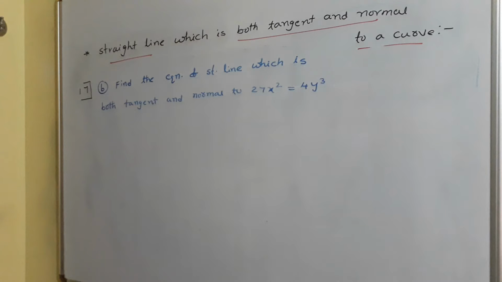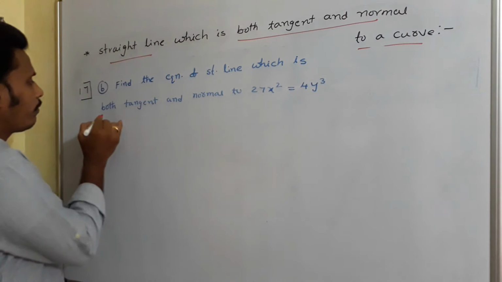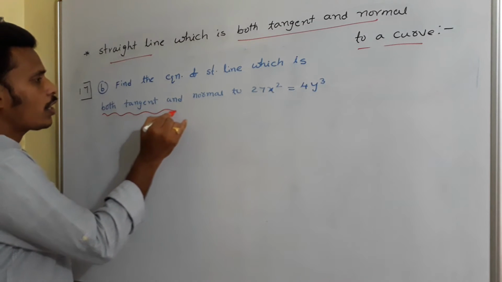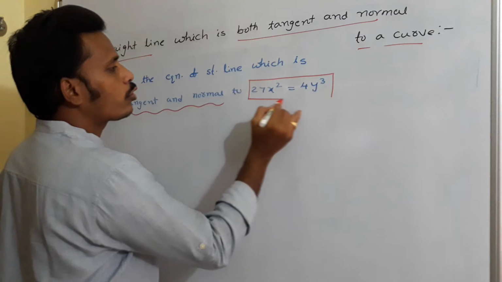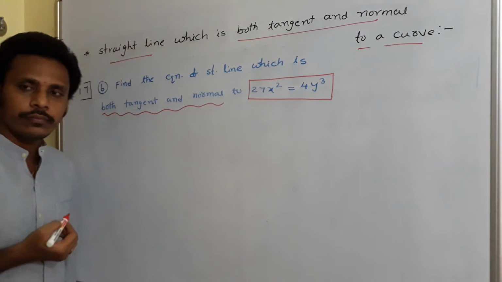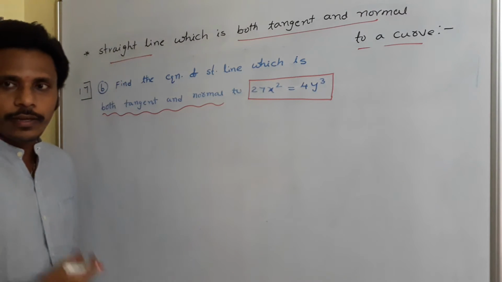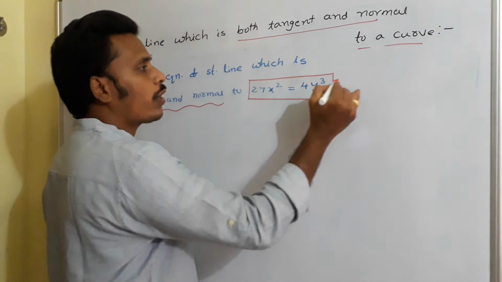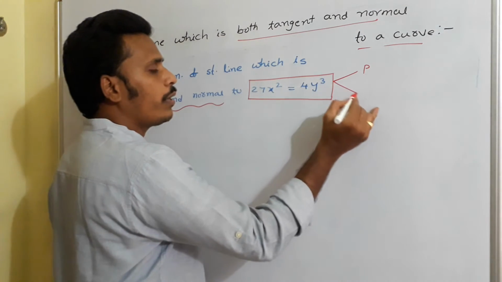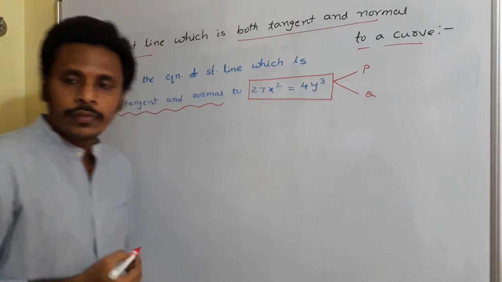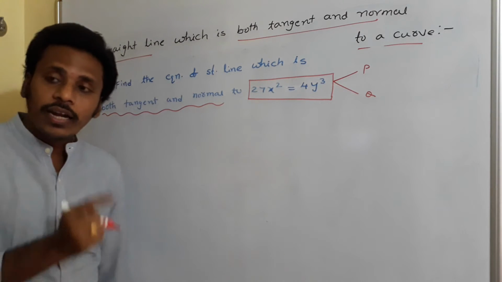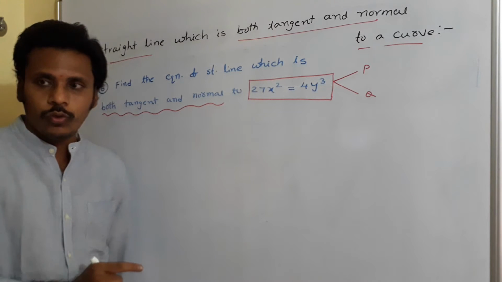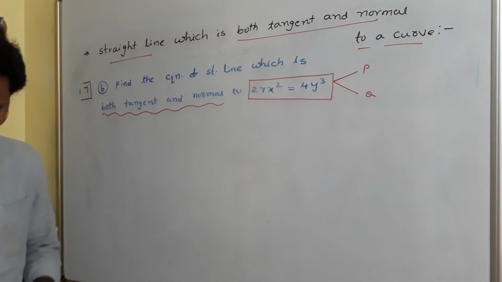17b, we need to find the equation of the straight line which is both tangent and normal to the curve 27x square is equal to 4y cube. As we discussed in 17a, on this curve, if you consider 2 points, say P and Q, a line L which acts like tangent at P and which acts like normal at Q, we need to find out that particular line.